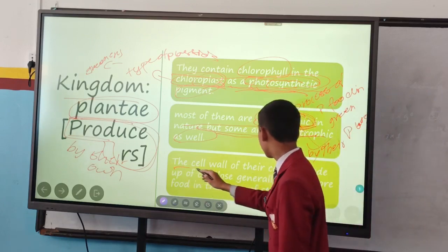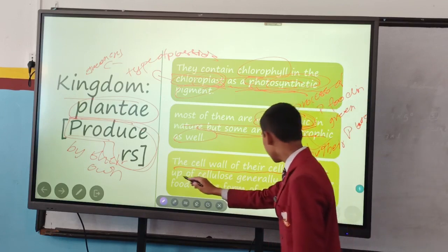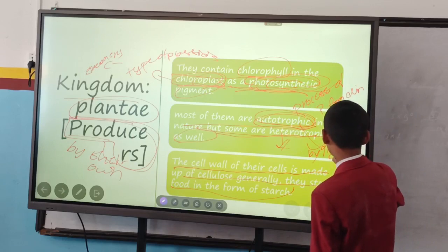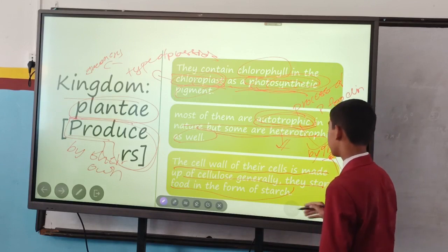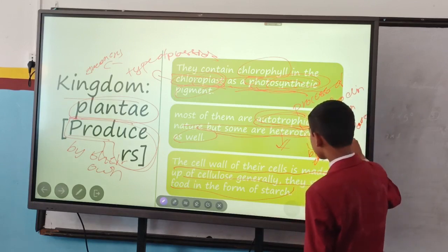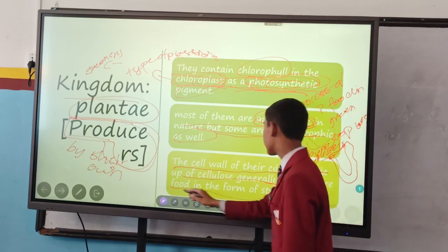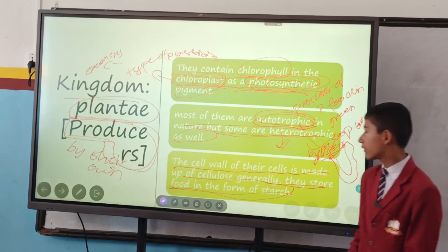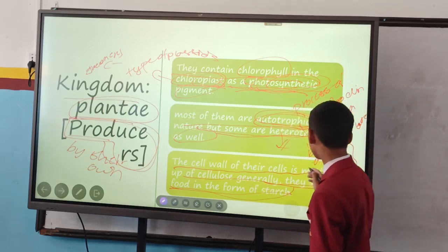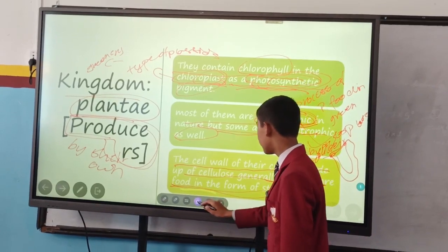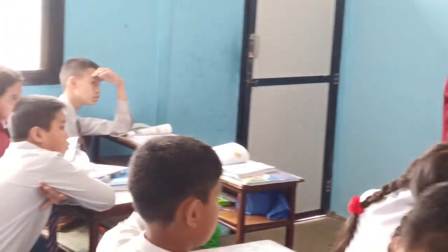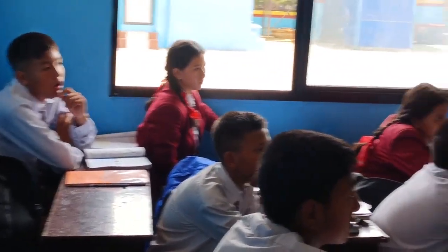And it's given here that the cell wall of their cells is made up of cellulose. Generally, they store food in the form of starch. As I said some minutes ago, the cell wall of Plantae is made up of cellulose. And generally, they store food in the form of starch. In our human body, in Animalia, we store food in the form of glucose. Likewise, in Plantae, the species of the kingdom Plantae store their food in the form of starch in their body for their future use. Thank you.